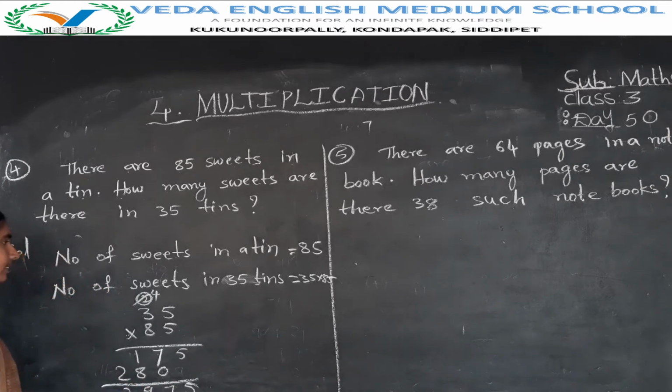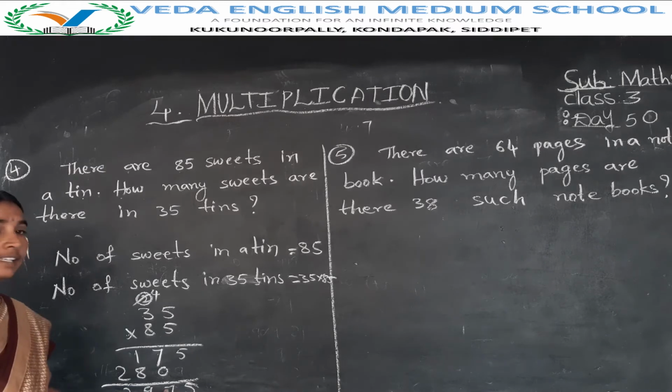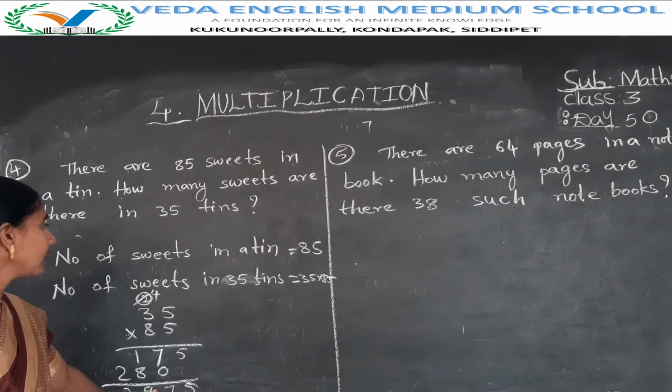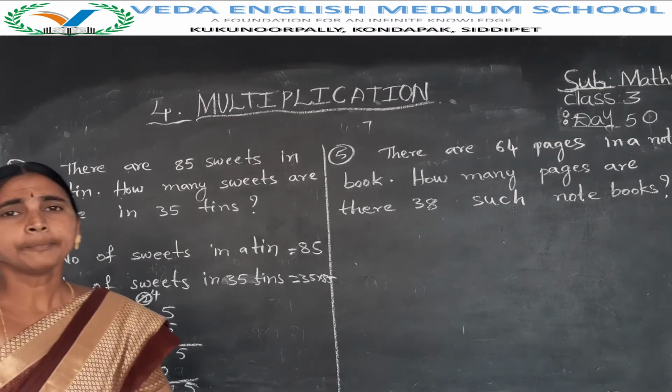The total sweets in 35 tins is 2975. 2975 sweets are in 35 tins. Okay?